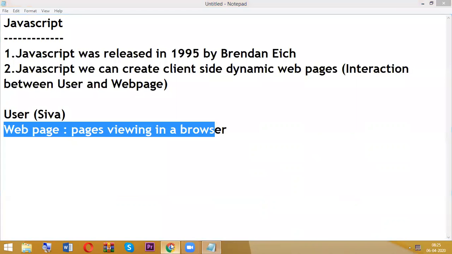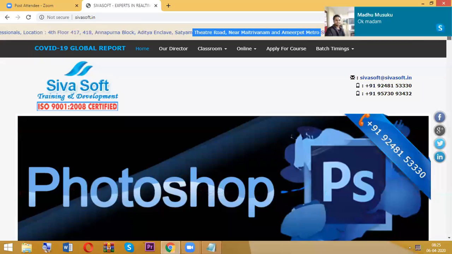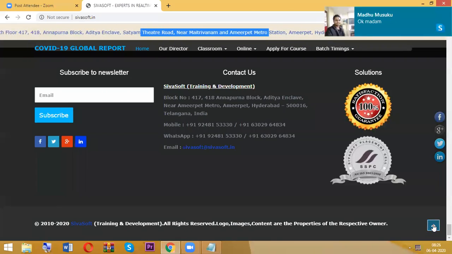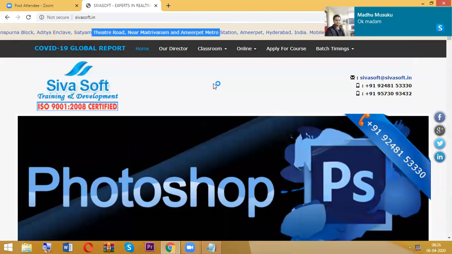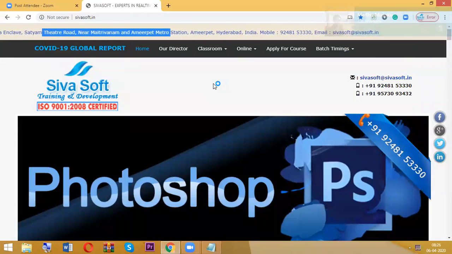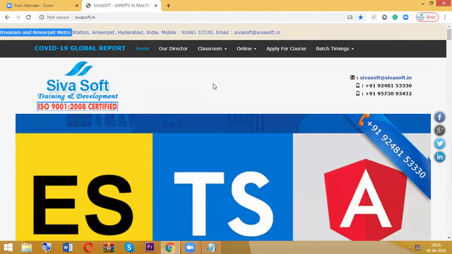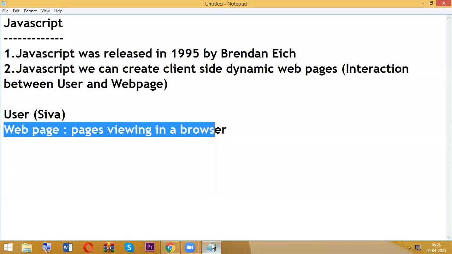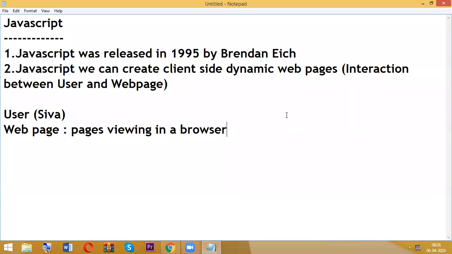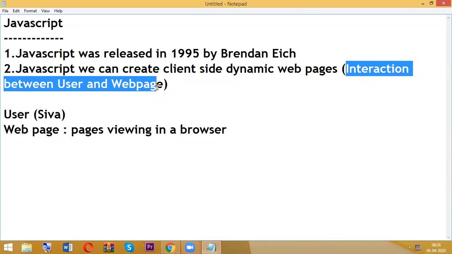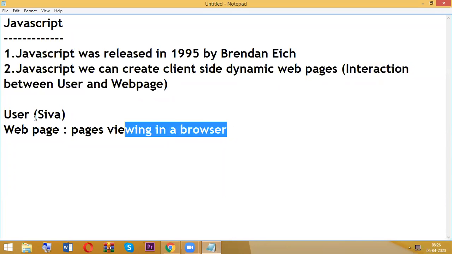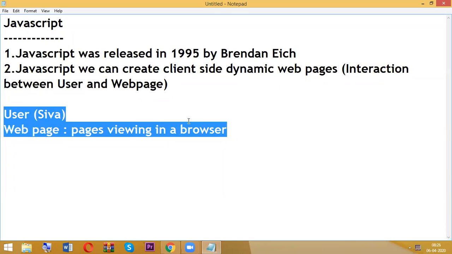I simply showed this example, but you also have form validations, where we enter a proper email ID, proper password and everything. Many examples we have, but for right now, client-side dynamic web pages means interaction between user and the web page. I think you got some clarification about what client-side dynamic web pages are.